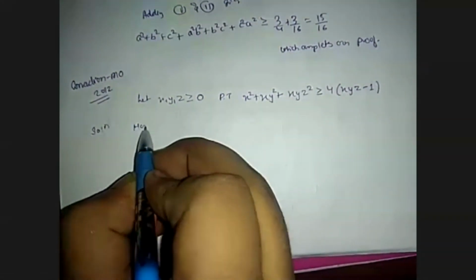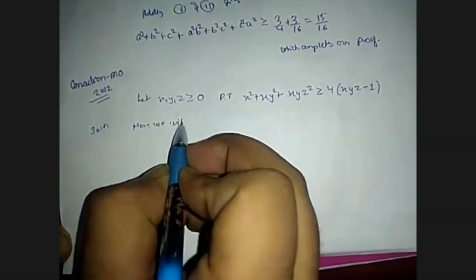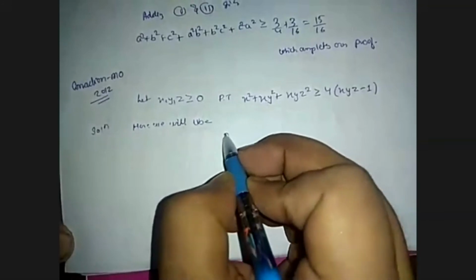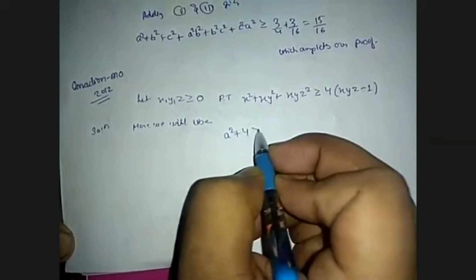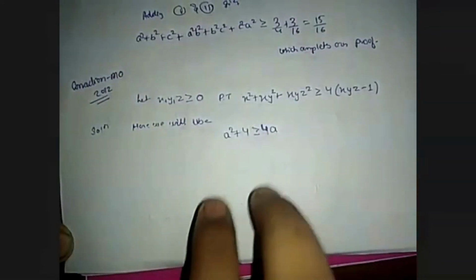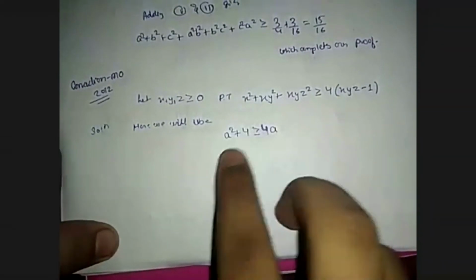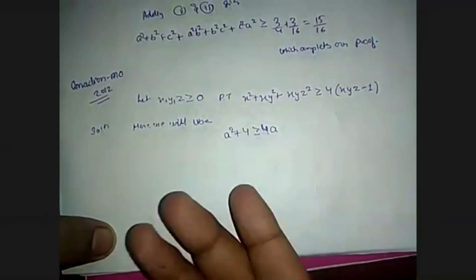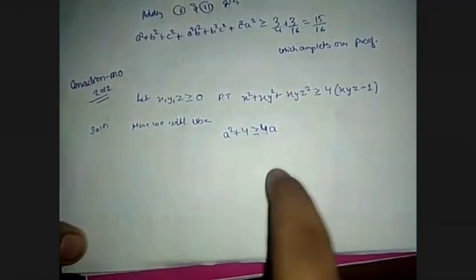Here we will use a square plus 4 is greater than or equal to 4a, which is very simple AM-GM. Directly you can apply AM-GM to a square plus 4, and you get that a square plus 4 is greater than or equal to 4a.